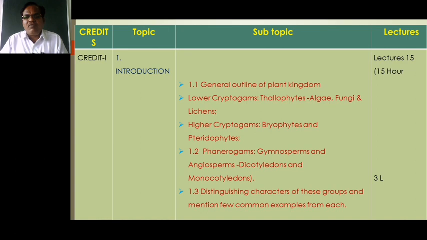The next group of the cryptogams is the higher cryptogams, which in evolution are the bryophytes and pteridophytes. The bryophytes are plants in which the plant body is dorsiventrally flat and sex organs are present on the dorsal surface. There are root-like structures known as rhizoids, and the male sex organ is known as the antheridium, whereas the female sex organ is known as the archegonium.